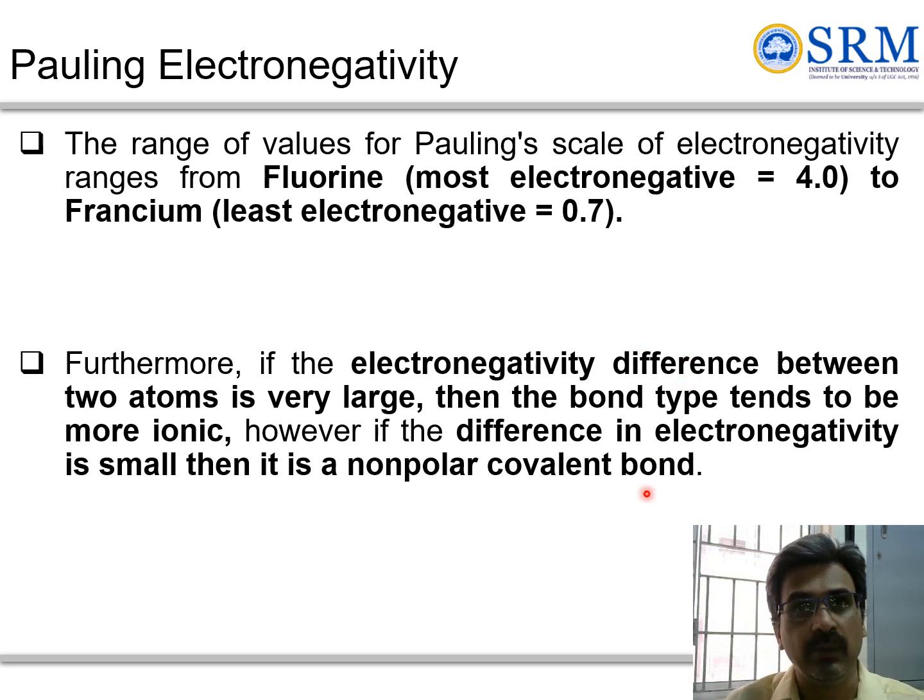It is very important to understand the electronegativity difference between two atoms. When it is high, the bonding type is more ionic. If the difference is small, then we call it a non-polar covalent bond. So these are some of the important points with respect to Pauling's electronegativity and the impact it creates on the kind of bonding types.